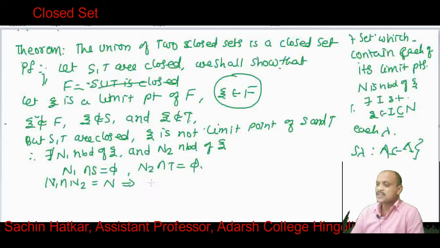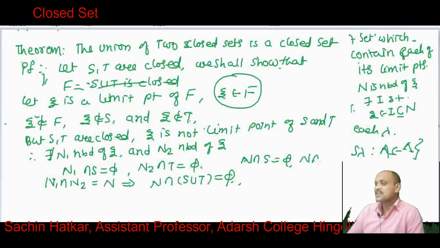Then we see that n intersection S equals phi, n intersection T equals phi.